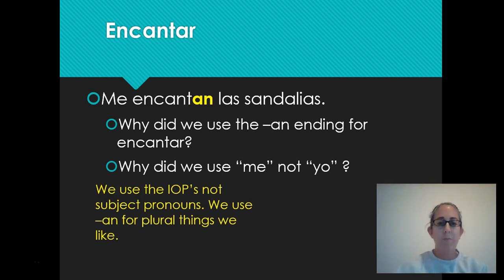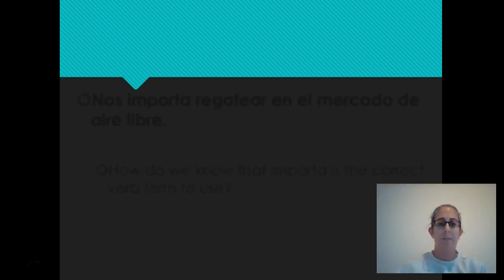Well, we use the IOP, me, as opposed to our subject pronoun yo. And we use the ending an for plural things. Since las sandalias is plural, that means we're going to use our plural form of our verb, encantan. In English, that would translate to, I love the sandals, or I love sandals, depending on the context of your sentence.